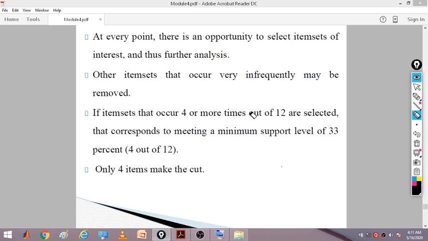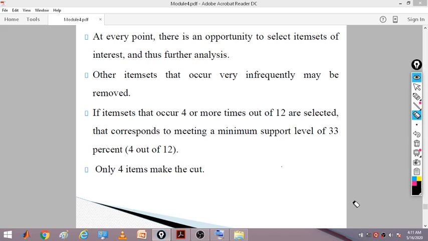To derive the association rules, we remove items whose value falls below 33%. So 4 or more out of 12 are selected, where 4 out of 12 satisfies the 33% criteria.